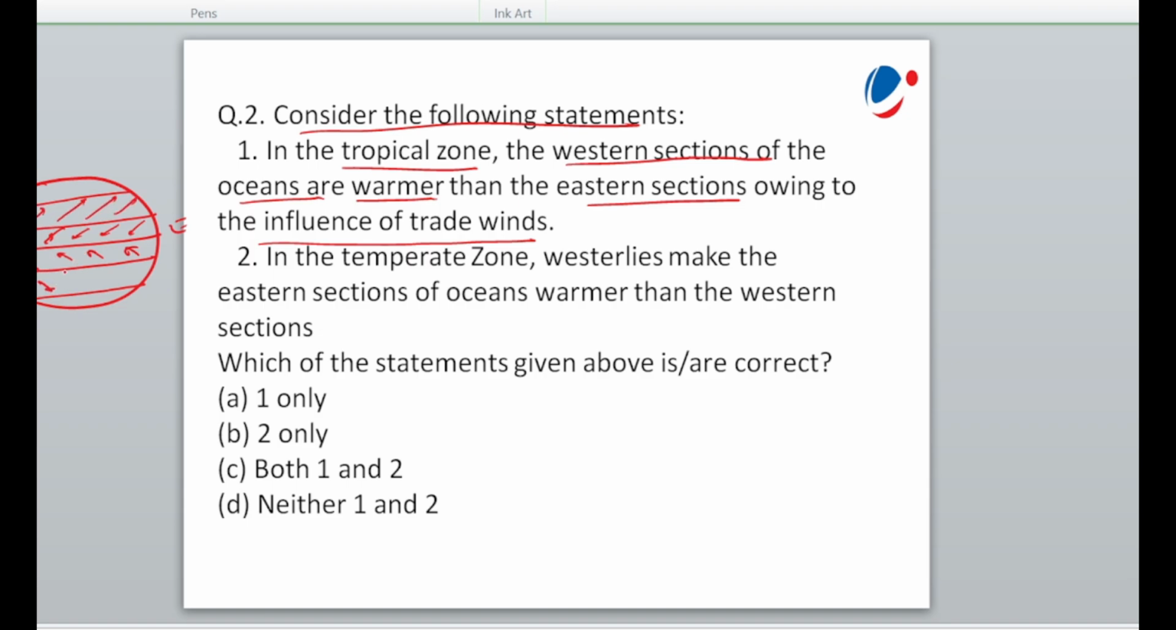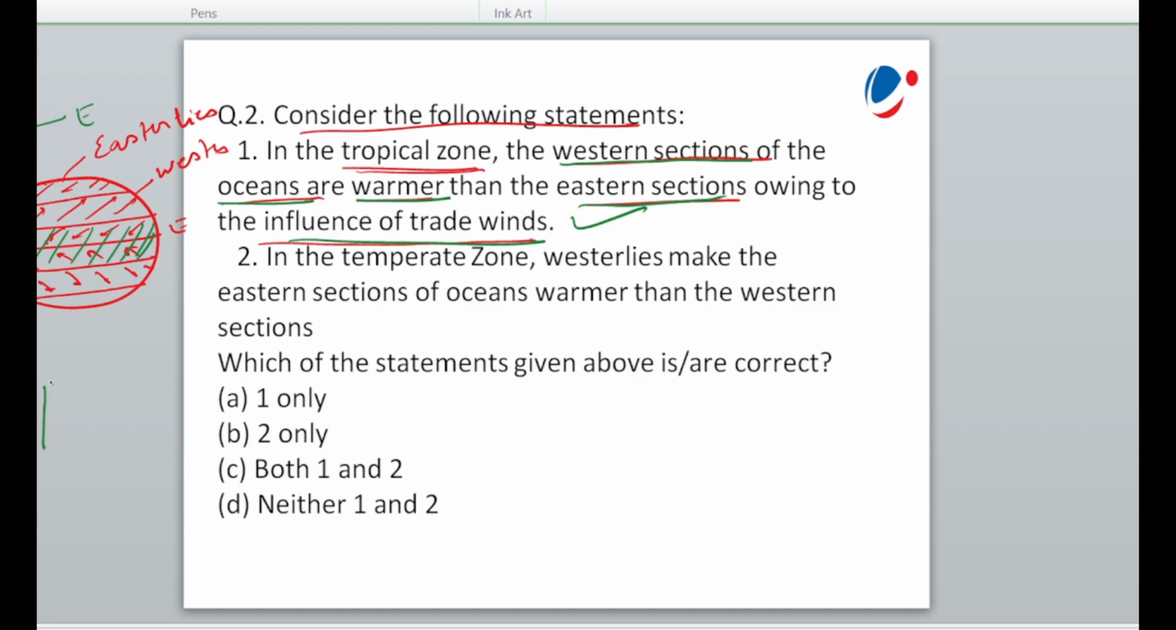Then we call these westerlies, and these are easterlies. So in the tropical zone, this is the zone it is talking about, the tropical and subtropical zone. The western section of the oceans, this is east and west. The western section of the oceans is warmer than the eastern section owing to the influence of trade winds. Obviously, this statement is correct because of the trade winds.